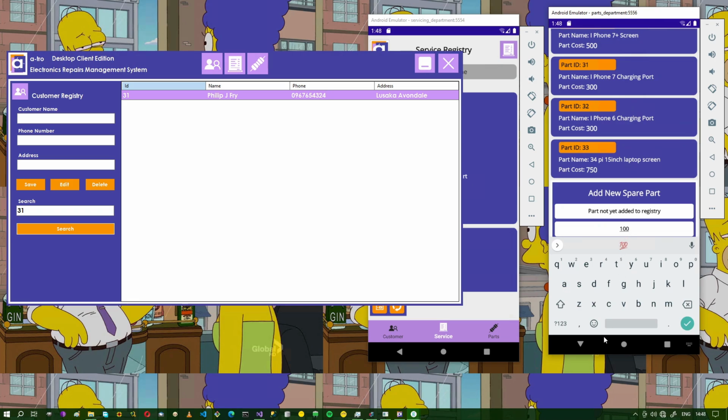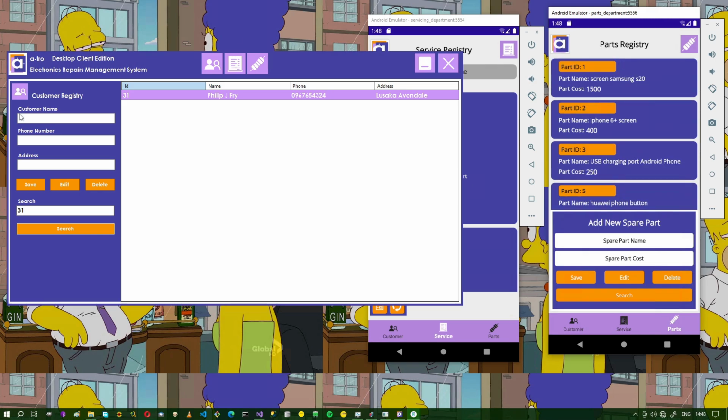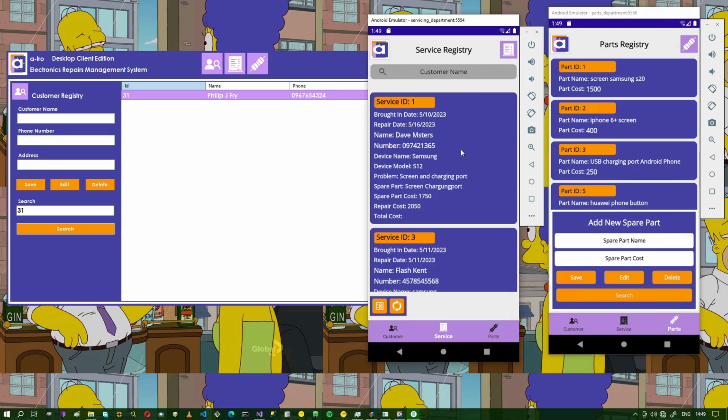Let's add 100 for now. Then we'll save that. At this point we've onboarded the customer and registered some spare parts into the registry. The next thing is to register the hardware for the customer. We'll link the hardware to the customer data and register that hardware for servicing.